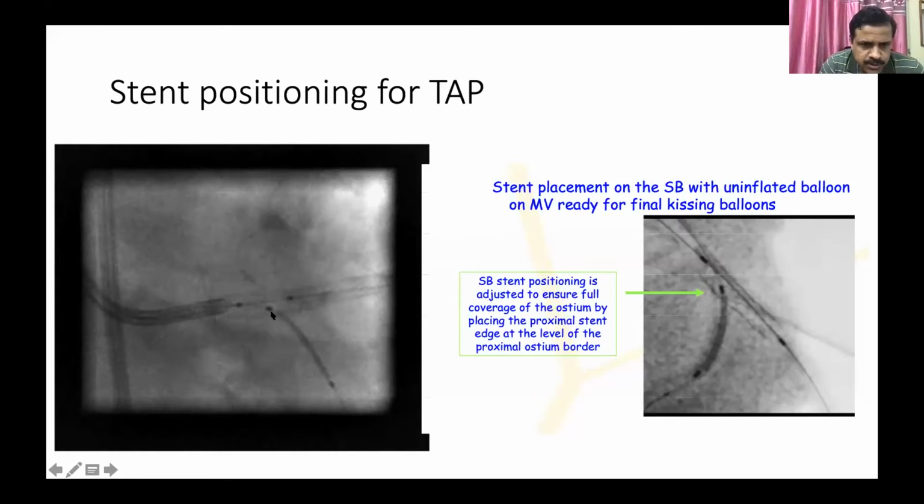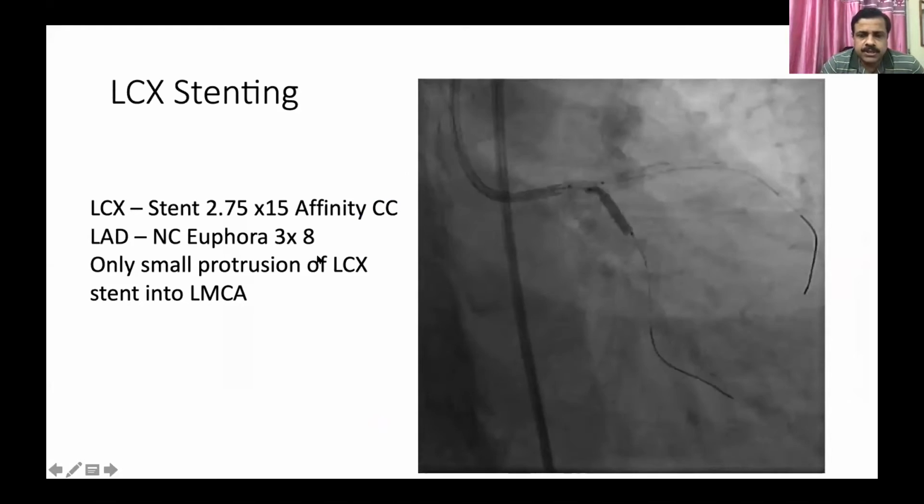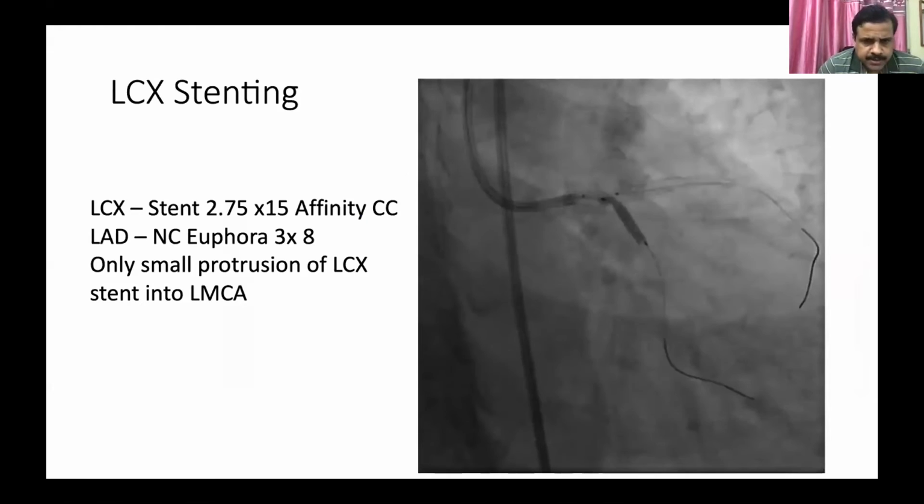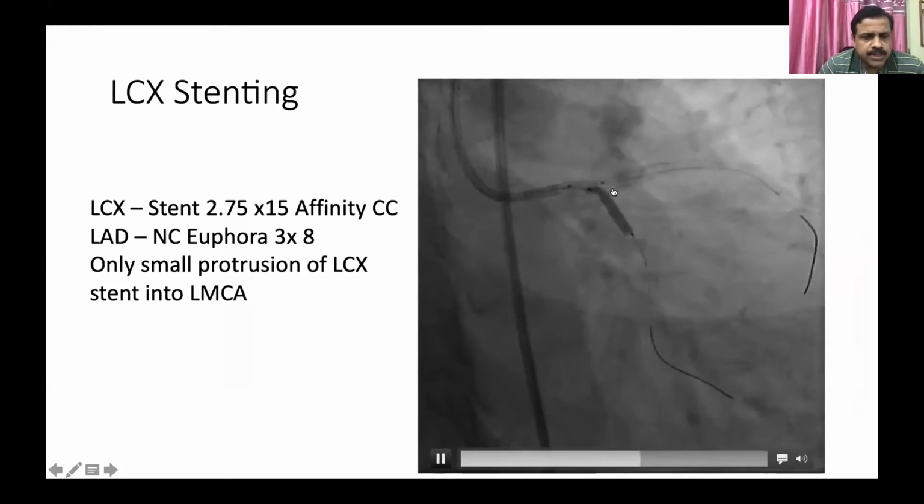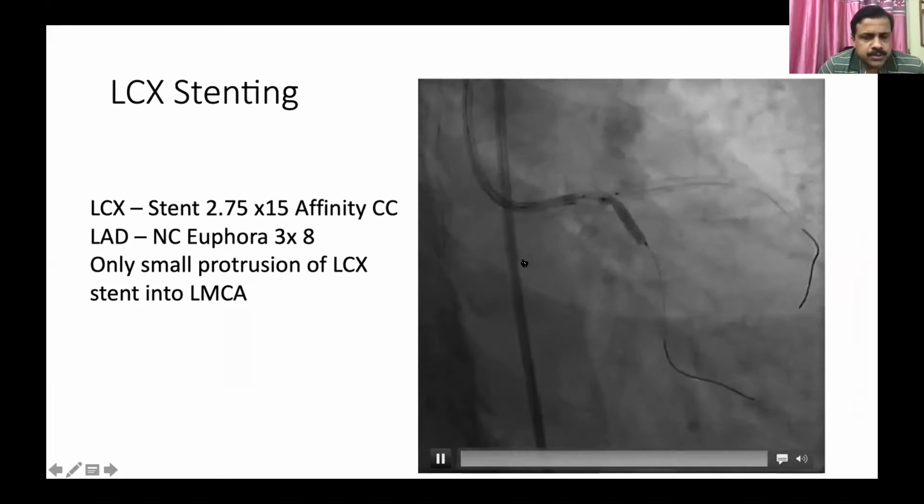You can see the proximal strut should be just at the proximal end of the ostium, and 2-3 struts can come into the left main in the distal area. While you inflate it, these 2-3 struts will come to the main vessel, just at the ostium of the side branch. So the LCX stent was 2.75x15, and a 3x8 millimeter balloon was kept in the left main to LAD, with only a small part protruding. That is the most important aspect in doing a TAP.